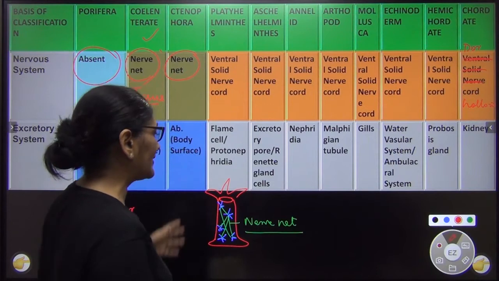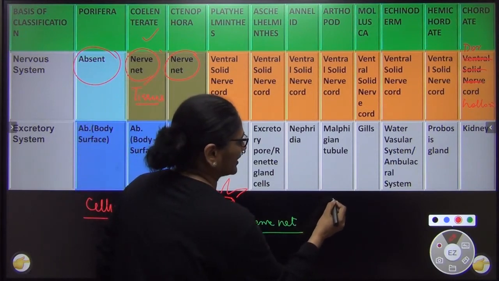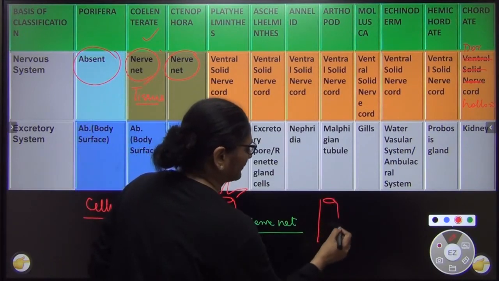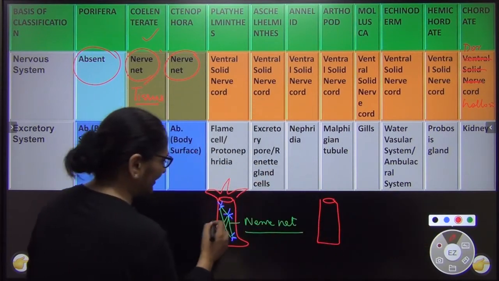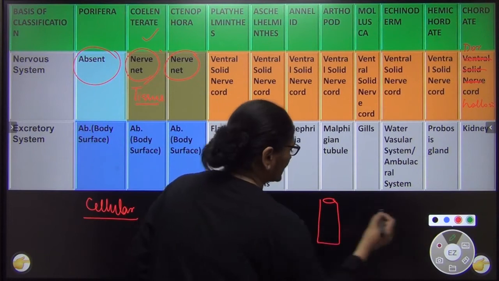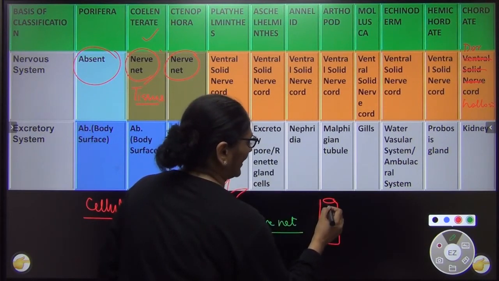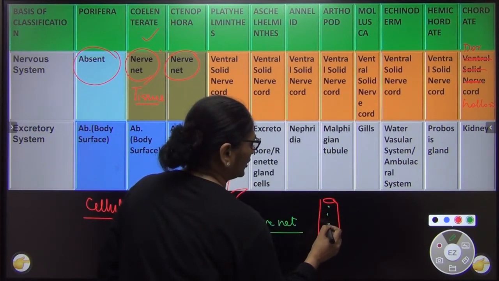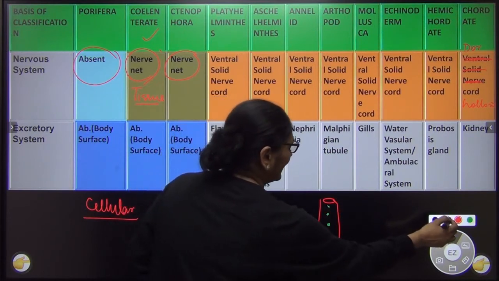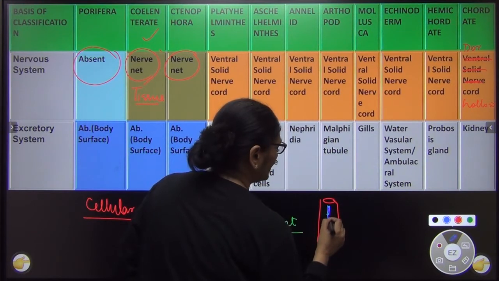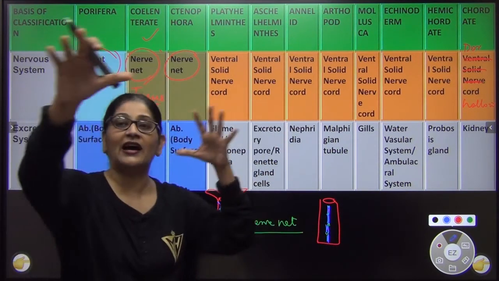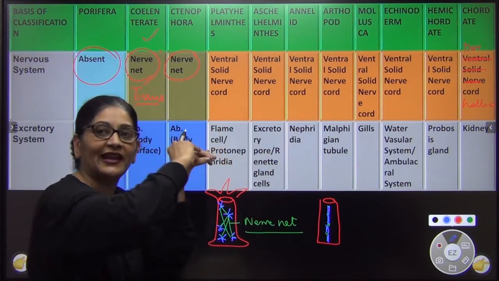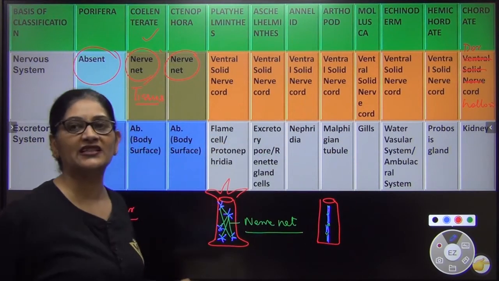So what happened is, हमने इन तार को एक जगह कर दिया. I am just drawing a hypothetical diagram. This is not Hydra. I am just drawing a hypothetical animal. Rather than having this, what I did was, I put all the neurons at one place like this, and I made a cord-like structure. I connected it like this. That means मैंने कहा ना, जो तार ऐसे ऐसे बिखरे थे, मैंने सबको समेट के एक जगह कर दिया so that through casing it could go.